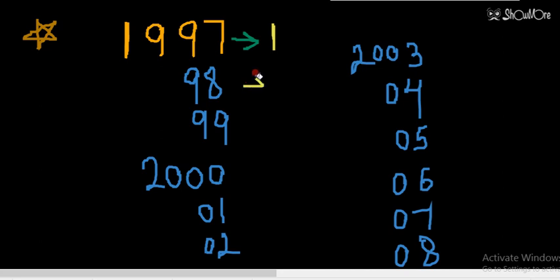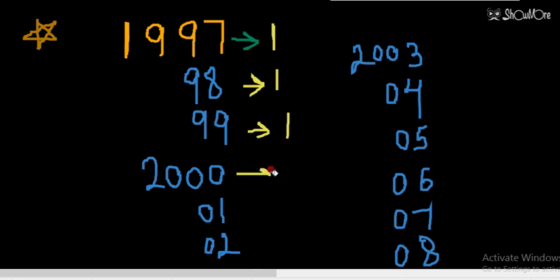In 98 simple year, 1. 99 simple year, 1. Because there are 52 weeks in a year. So when I talk about number of odd days, then out of 365, 364 are covered in 52 weeks. So one day will be left, that is called odd day for a year.